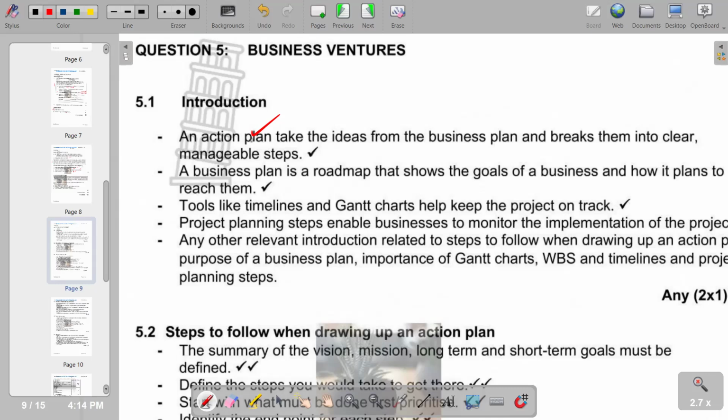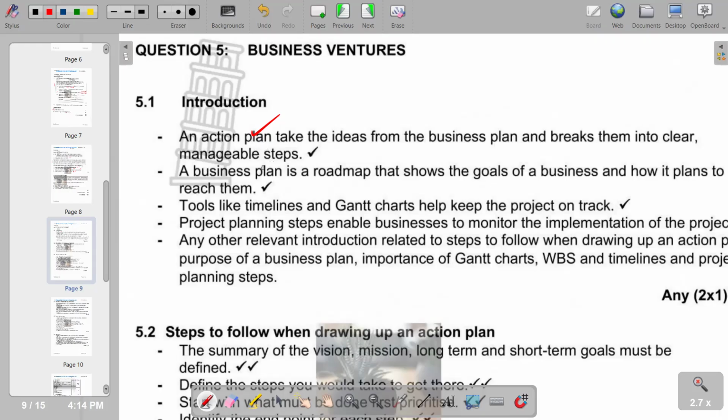So they fulfill a strategy in terms of the activities that are undertaken under the action plan. We are seeing that an action plan is derived from the business plan. What starts is the business plan, and then from there, the action plan can be derived and constructed.